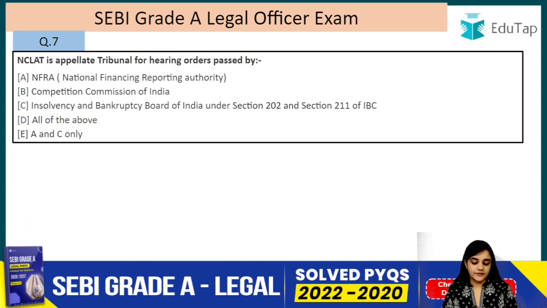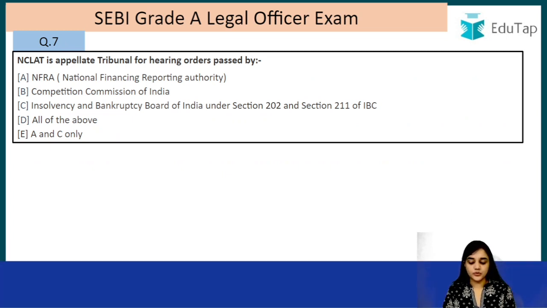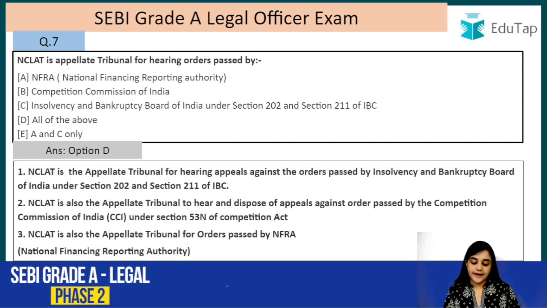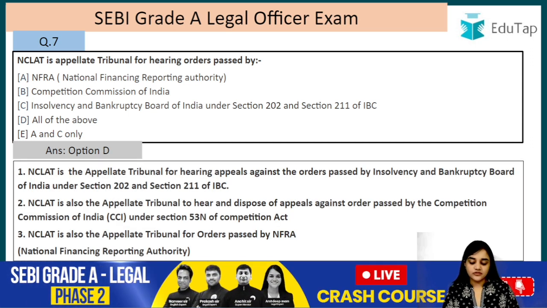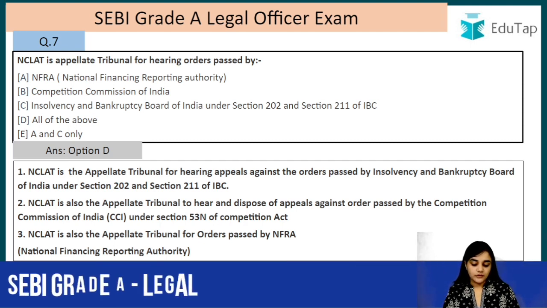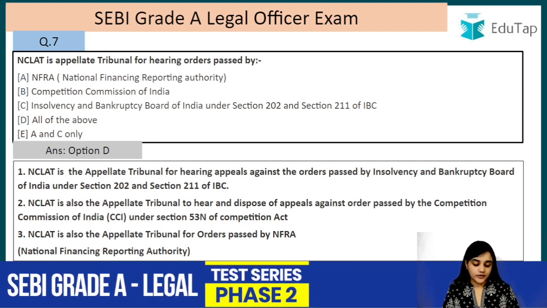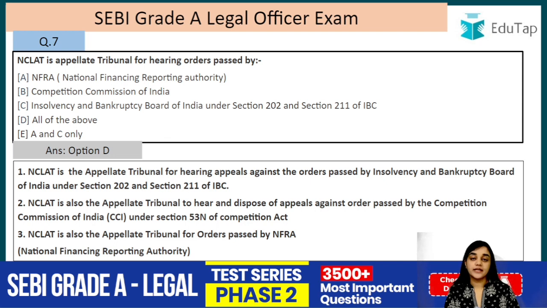Moving on, question number 7. NCLAT is the appellate tribunal for hearing orders passed by. So the answer to this question is D, that is all of these. NCLAT, that is the National Company Law Appellate Tribunal, is the appellate tribunal for hearing appeals against the orders passed by the Insolvency and Bankruptcy Board of India under section 202 and section 211 of IBC. This we have already done.